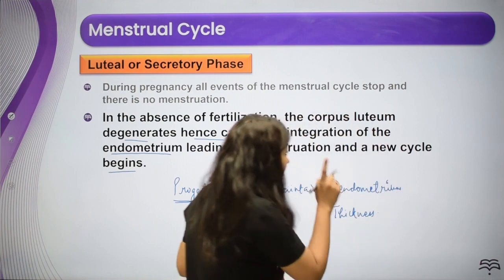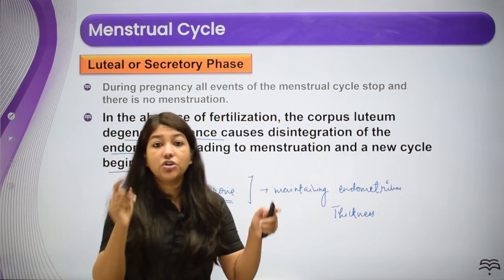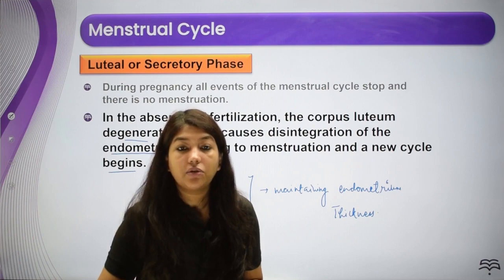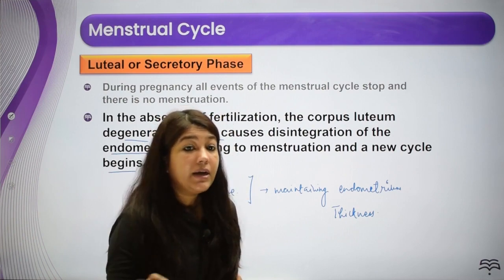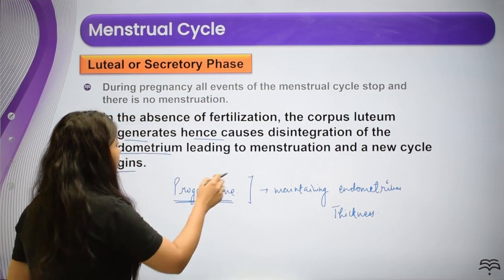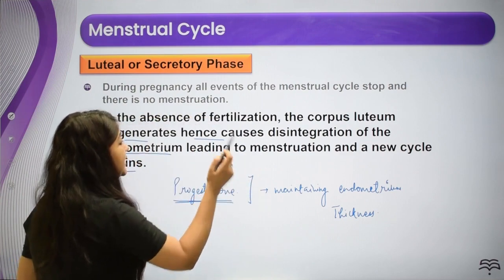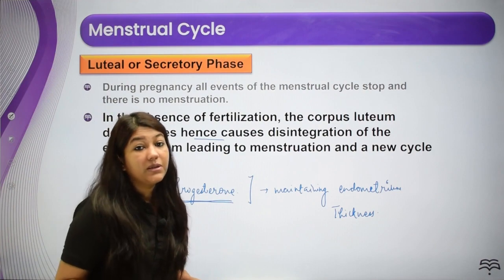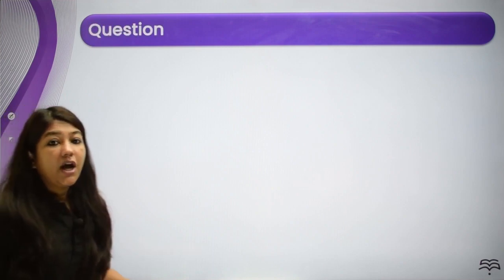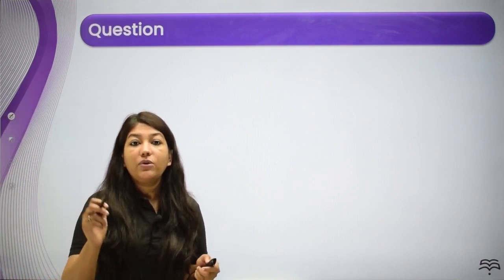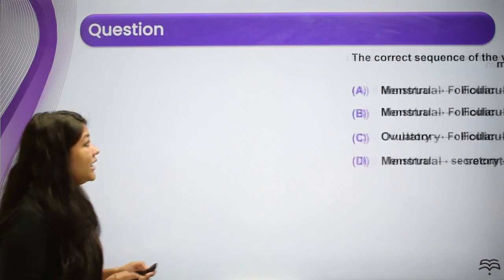Okay, now because the pregnancy has not established, the corpus luteum starts to degenerate, and the progesterone levels start to come down. With the coming down of the progesterone levels, what is happening? The disintegration of the endometrium is happening and the next menstrual cycle is going to start. Okay, so now we have completed the menstrual cycle. Now let's talk about the questions which are related to this.